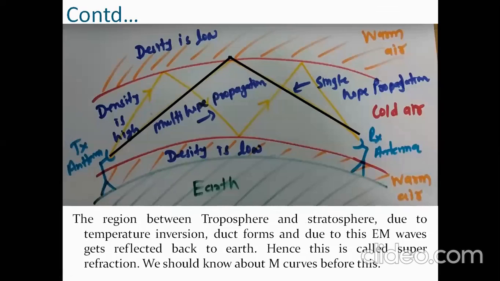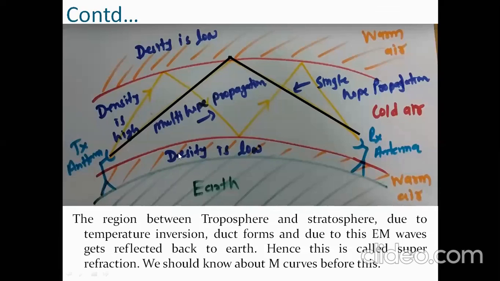The transmitting antenna should be placed above the warm layer which is above the surface of the earth, and the receiving antenna also should be placed in the warm air above the earth's surface.